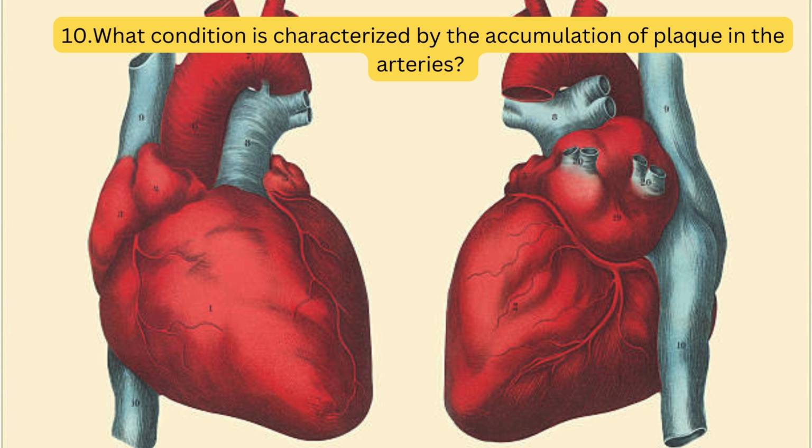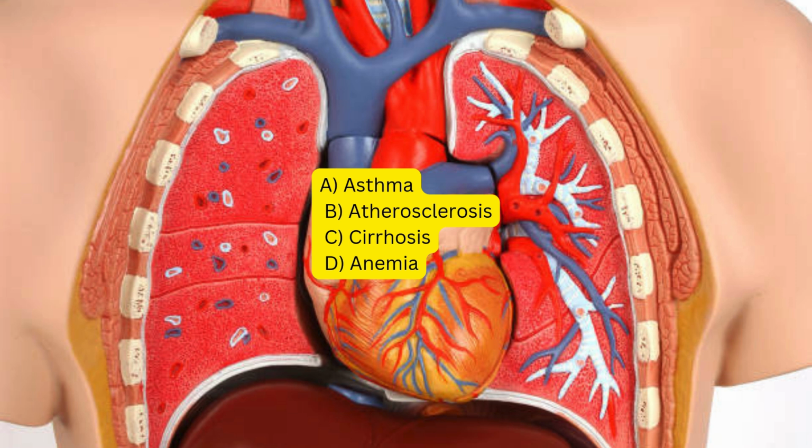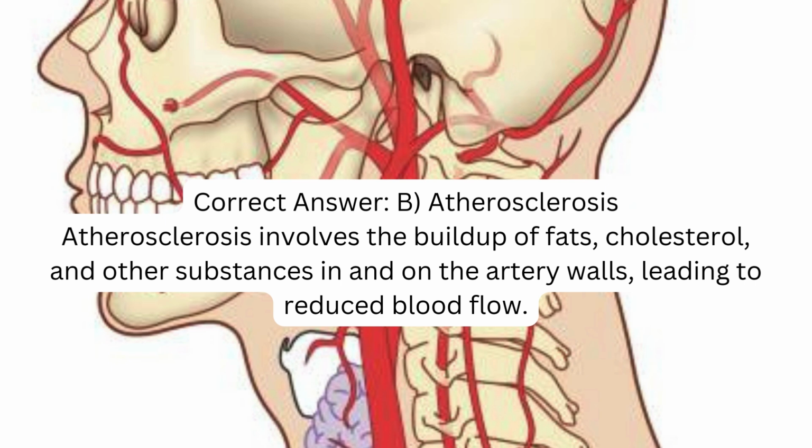10. What condition is characterized by the accumulation of plaque in the arteries? A. Asthma. B. Atherosclerosis. C. Cirrhosis. D. Anemia. Correct answer: B. Atherosclerosis. Atherosclerosis involves the buildup of fats, cholesterol, and other substances in and on the artery walls, leading to reduced blood flow.